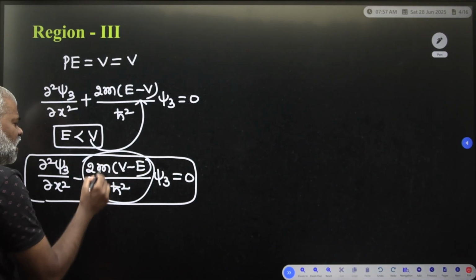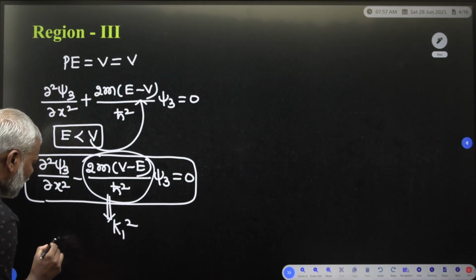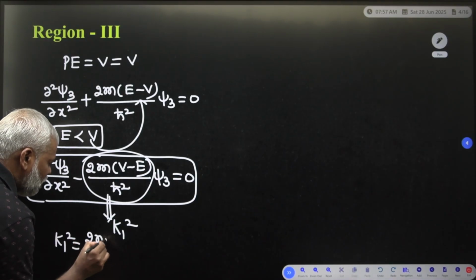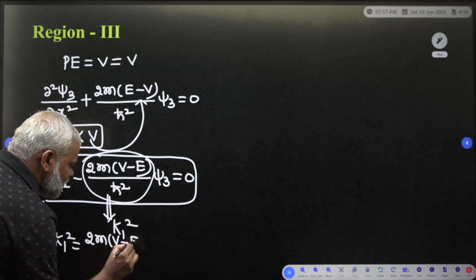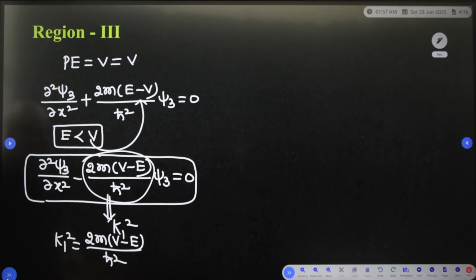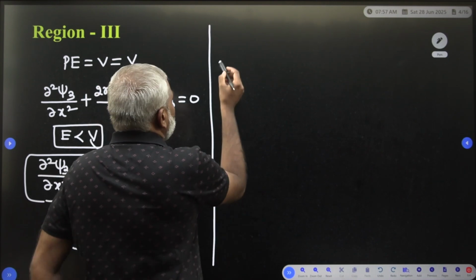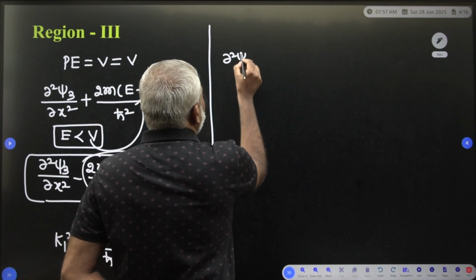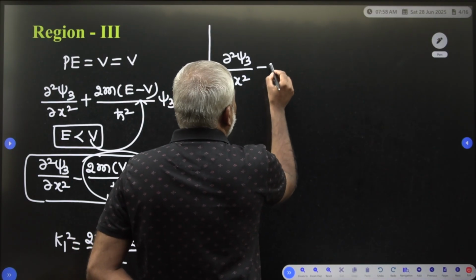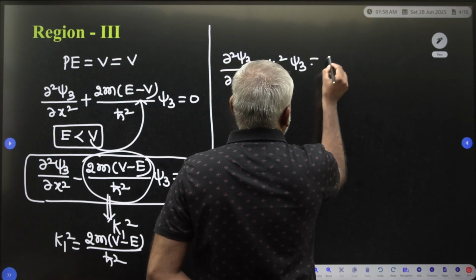Already we know this term is k1 square. Previously we assumed 2m(V − E)/ħ² is the k1 square value. Now you have to substitute in that differential equation: ∂²ψ3/∂x² − k1² ψ3 = 0.